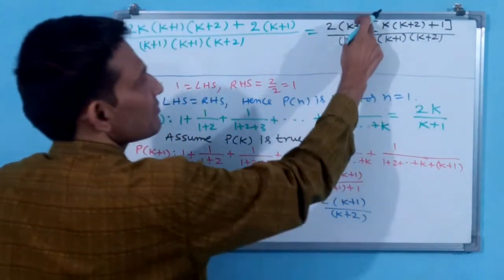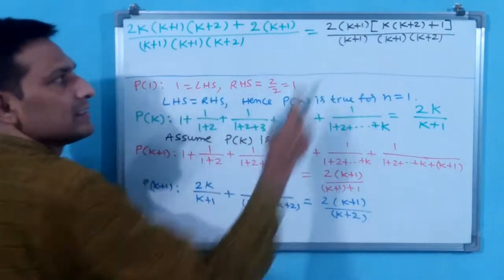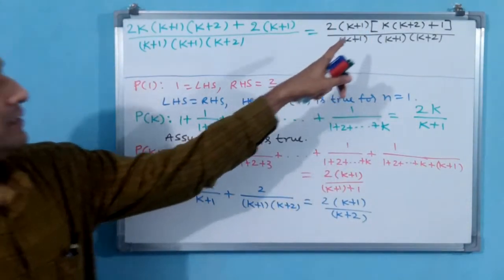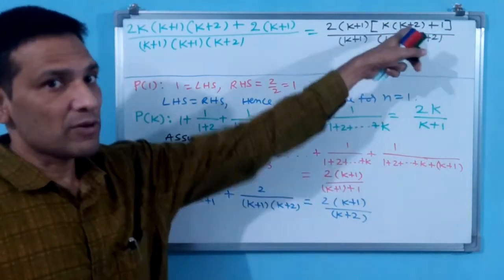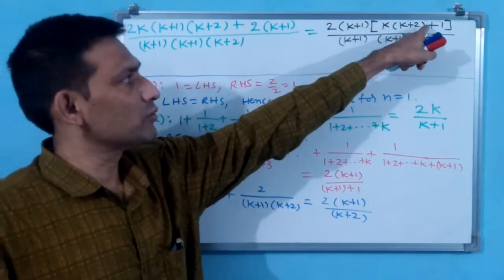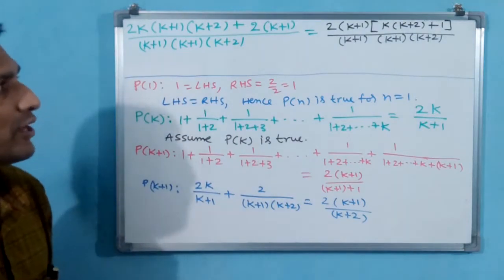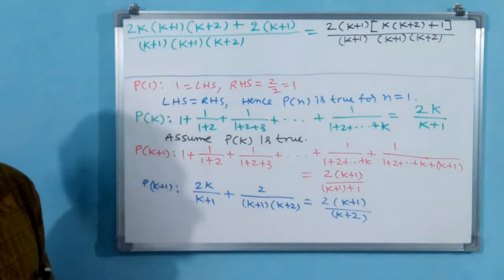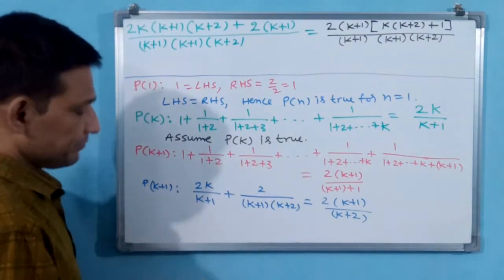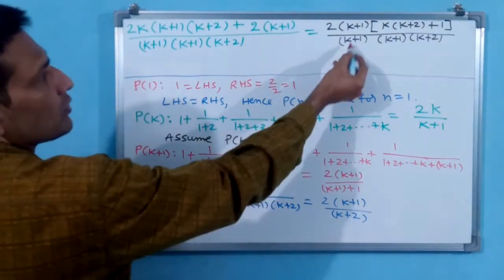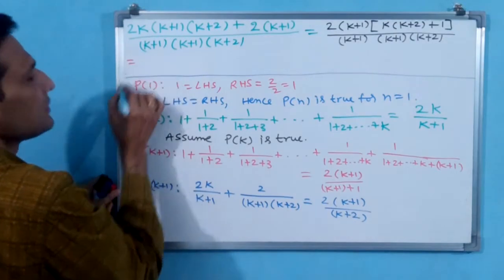You see now, k plus 1 are going to get cancelled. Here also you see k square plus 2k plus 1, this becomes (k plus 1) whole square. I am writing, you see now how I am writing. Now this k plus 1 has got cancelled.